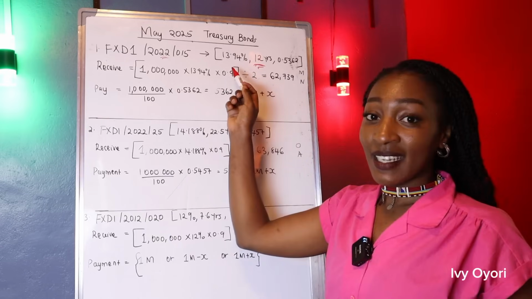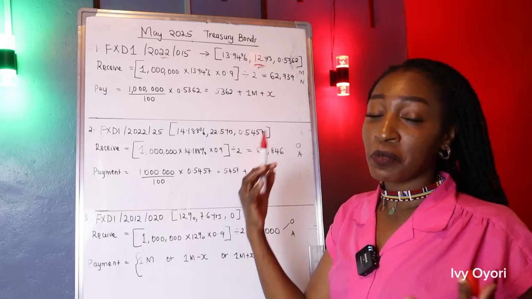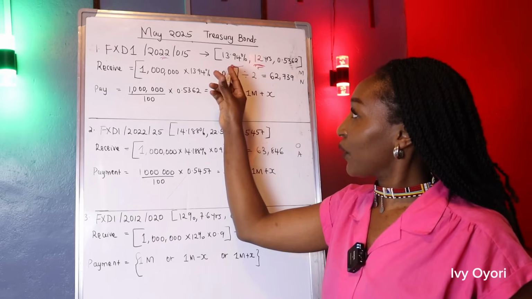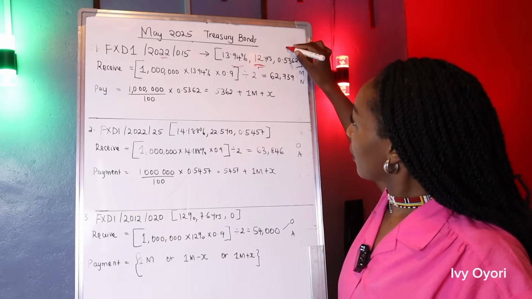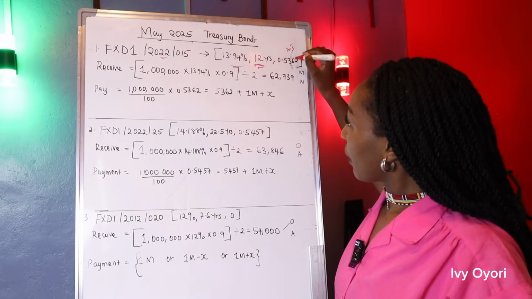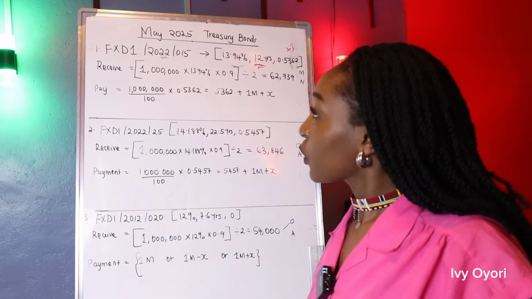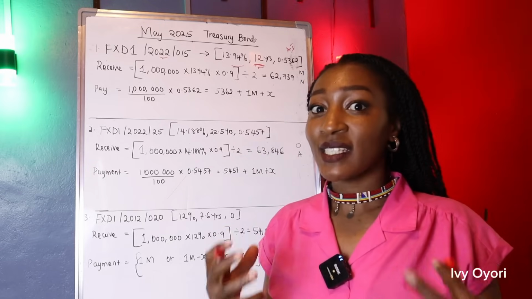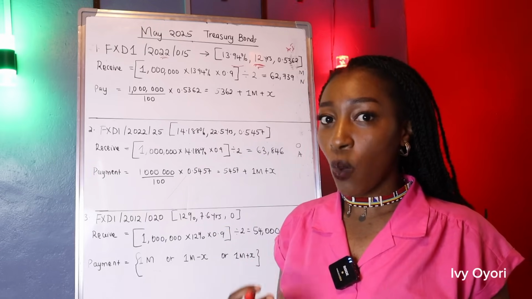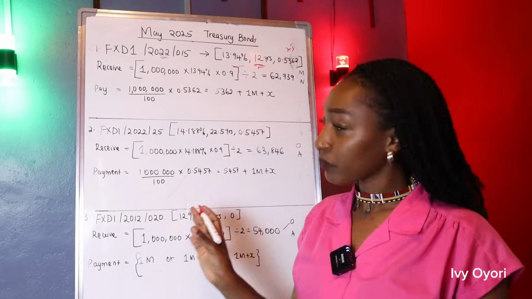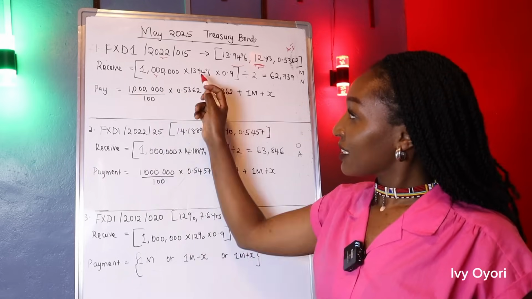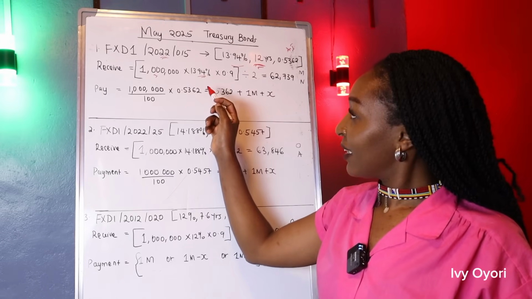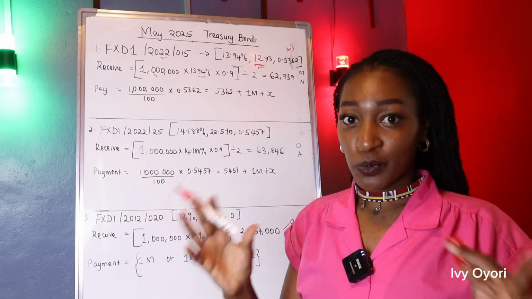The interest rate, that is the coupon rate, how much you're going to be making per year is 13.94%. Then we have accrued interest. This one is accrued interest. I will explain this in a bit. So in terms of how much you're going to receive, if you're going to invest 1 million Kenyan shillings, you just take the amount that you're going to invest in times the interest rate. That is the interest that you're supposed to get.